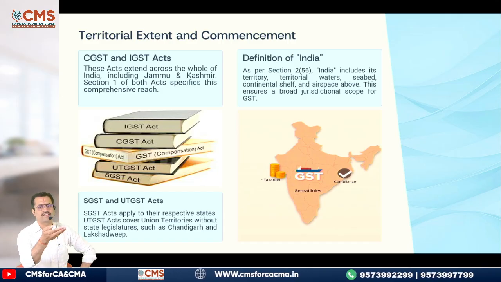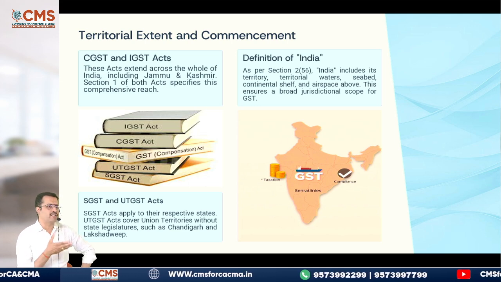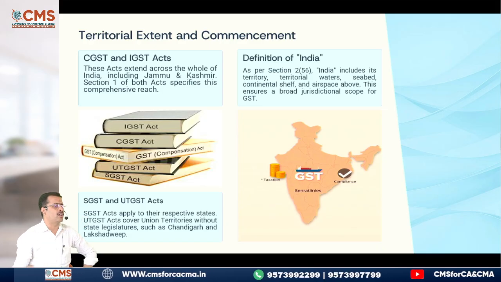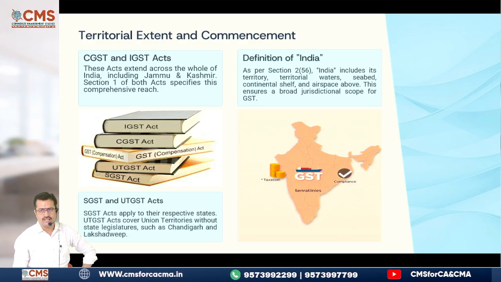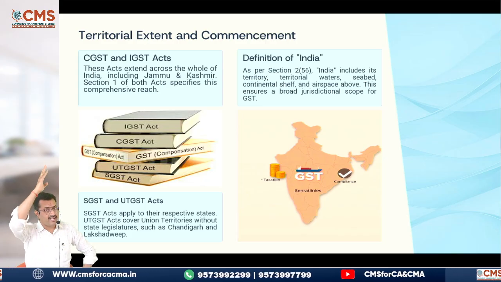Territorial waters extend up to how many nautical miles? 12 nautical miles. From there, it also extends up to the continental shelf and exclusive economic zone of India. That extends up to how many nautical miles? 200 nautical miles. Do you remember? Then it also applies to the airspace above its territory.